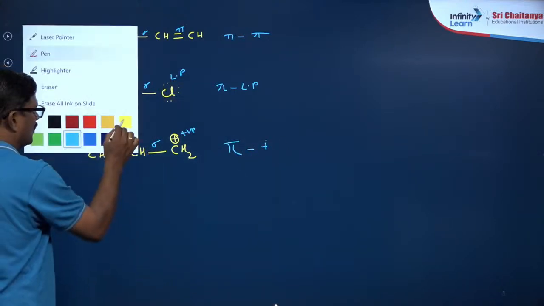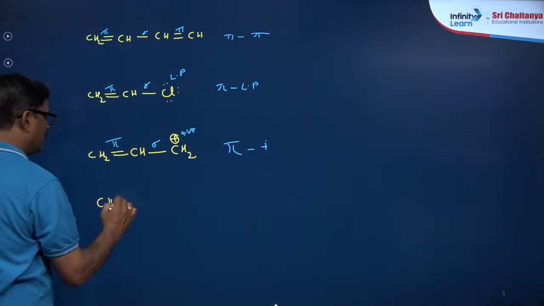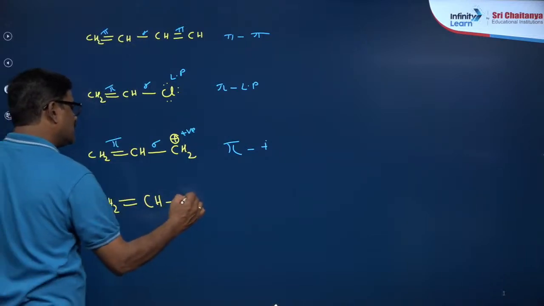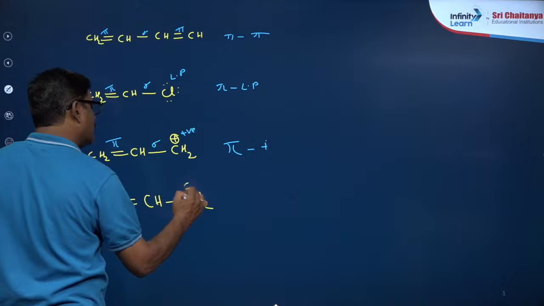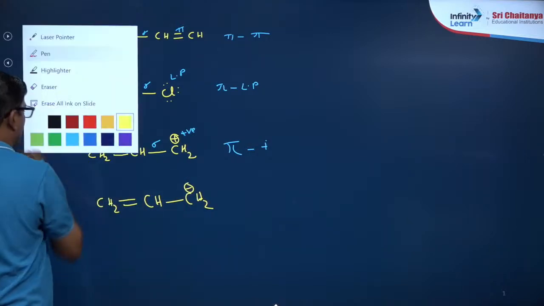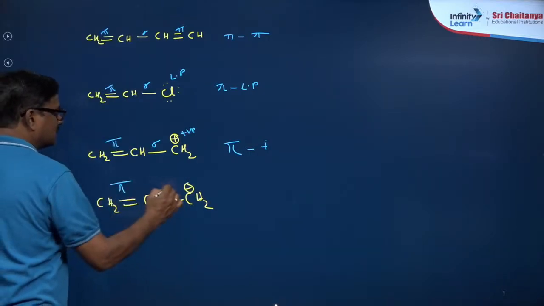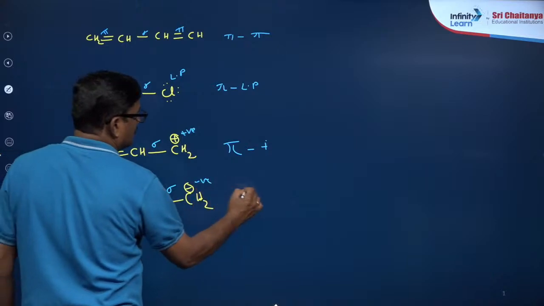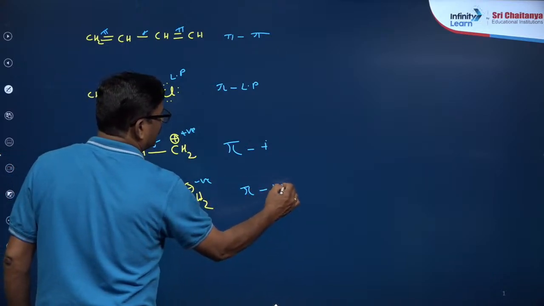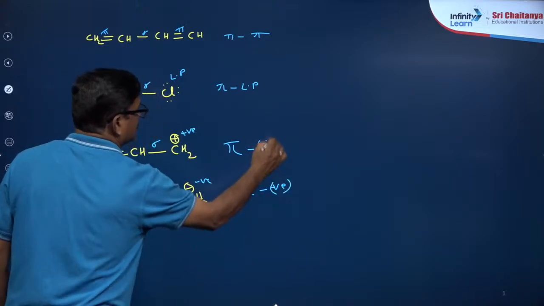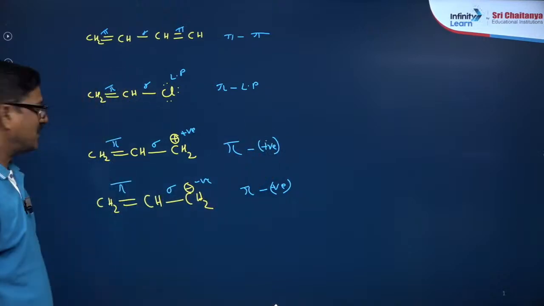I can give you one more, CH2 double bond CH and CH2 minus, so that negative charge and pi bond is getting delocalized. That is called pi bond negative charge delocalization.